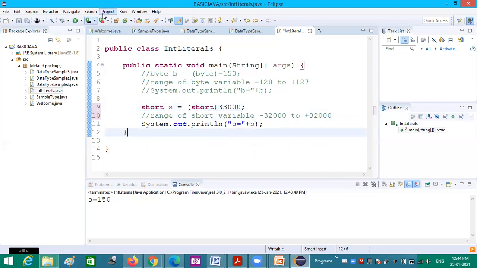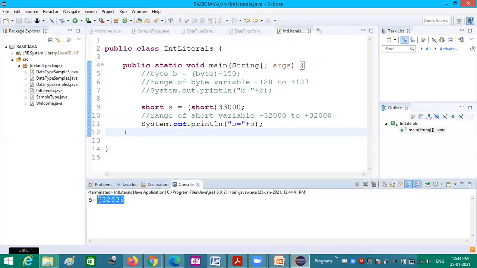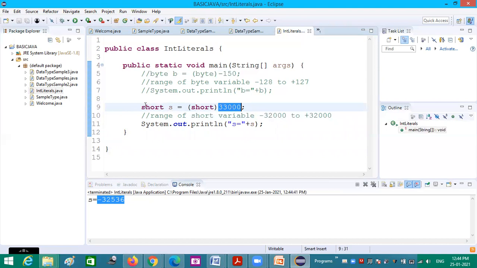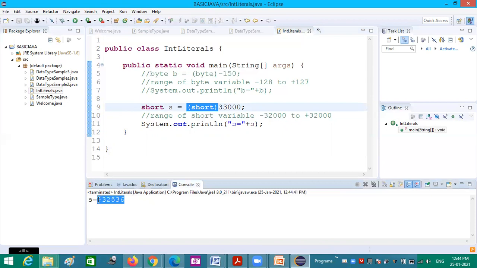Now we could see minus 32,536 is printed. I am trying to assign plus 33,000 in short. Even though I am giving manual typecasting, the value printed is a different value, because 33,000 requires more than 16 bits to be stored in memory, so the remaining bits are truncated.